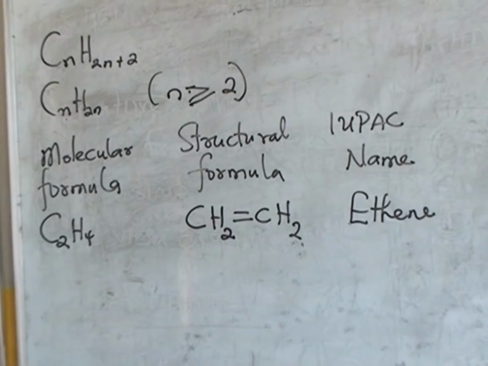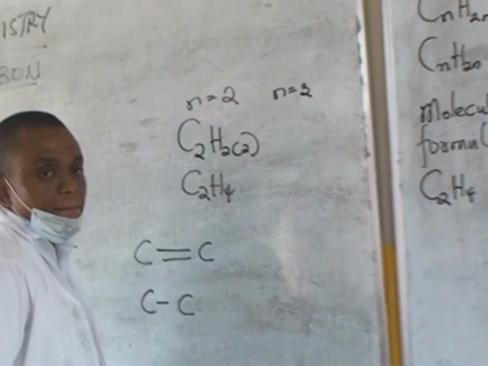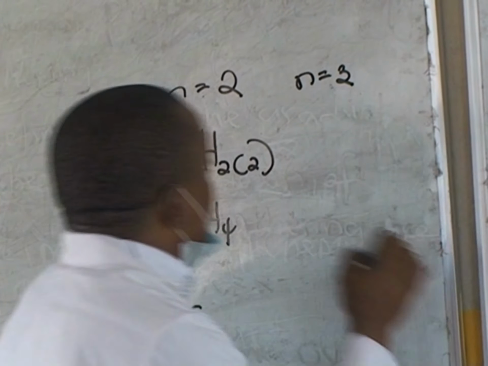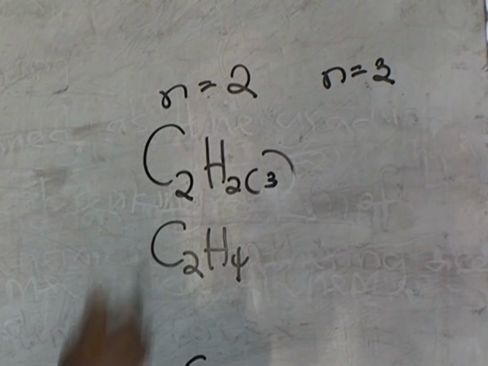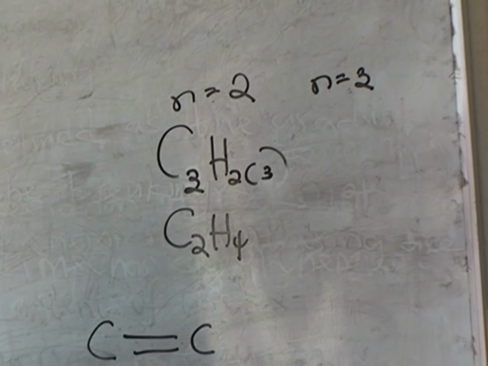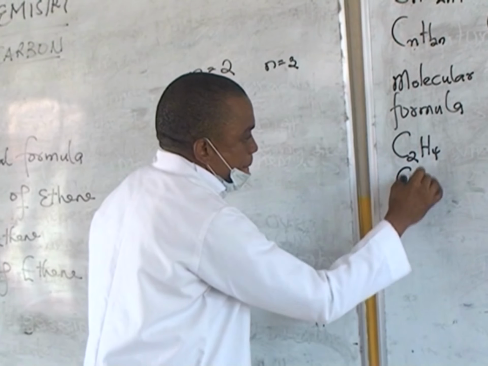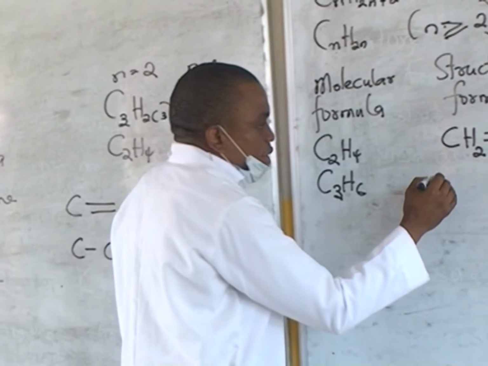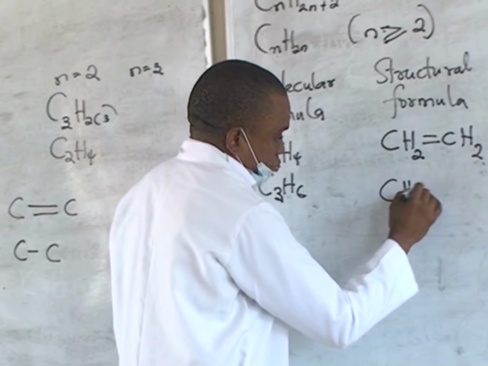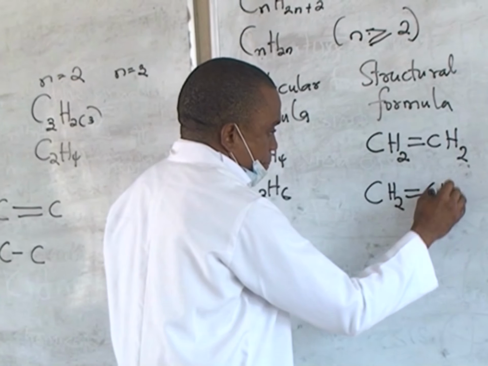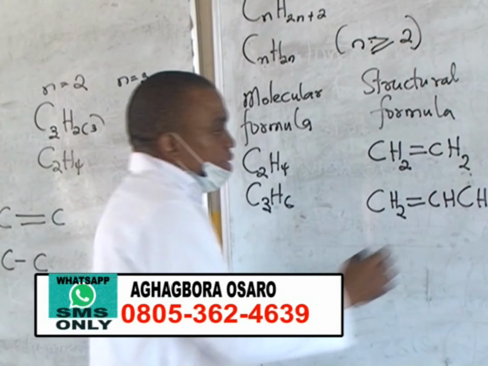The second member, when N is equal to 3, you're going to have 3 here. I want to put the formula of the compound. It's going to be C3H6. And here we are having the IUPAC name for this compound, which is propene.